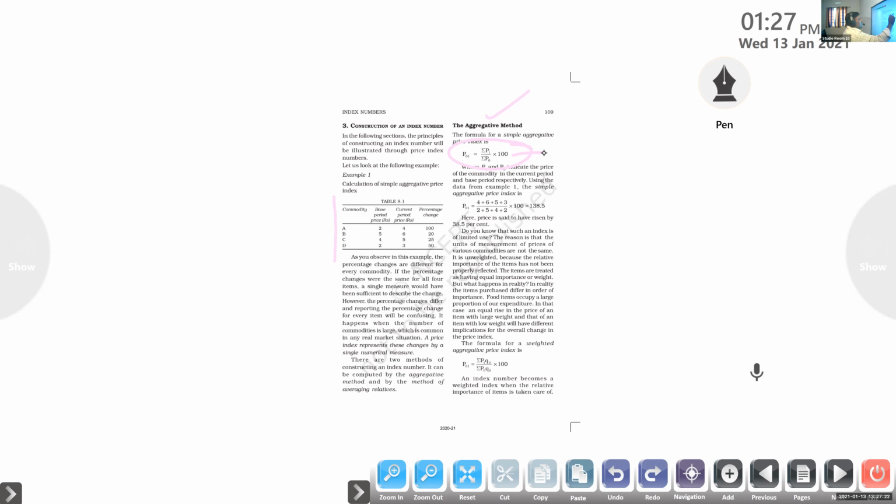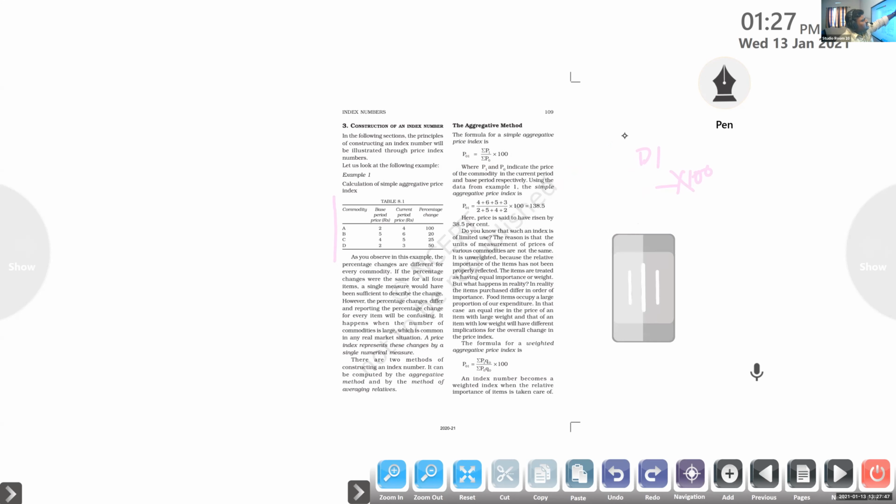P01 is the price index from the base year to the current year. Sigma P1 is the entire value of the goods in the current year, divided by sigma P0, the base year's value, multiplied by 100.